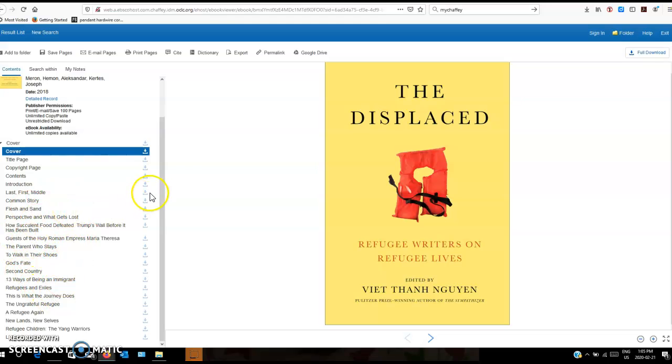That's up to you. You don't have to use the ones that are linked on Canvas for sure. You can use the ones here. Remember, you can only use the one that we've talked about in class, but you could totally use 2 that we haven't talked about in class. So if you want to use Common Story and Flesh and Sand, which are not linked on Canvas, that's totally fine. There's a wider variety here if you're interested.